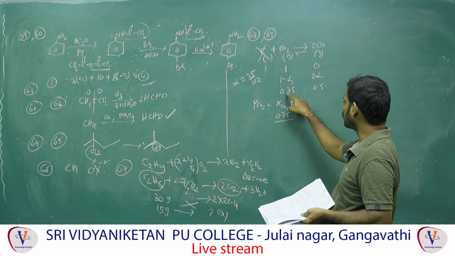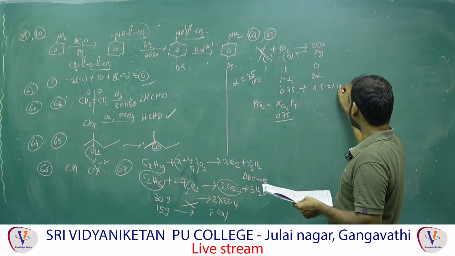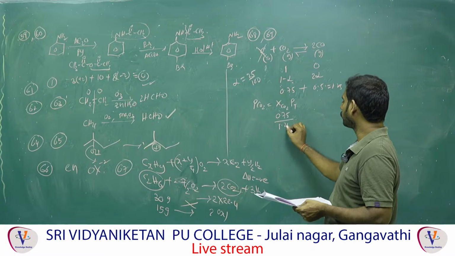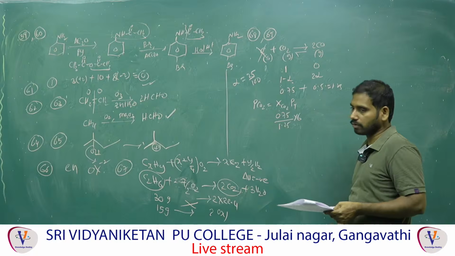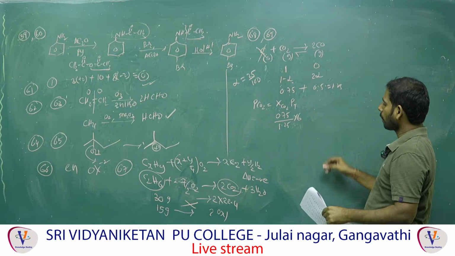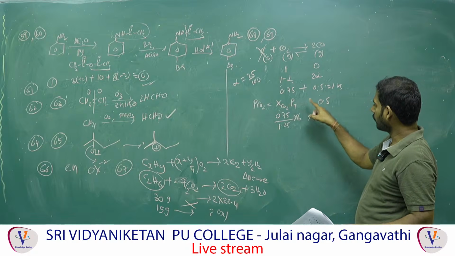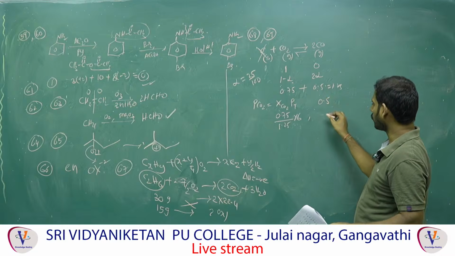0.75. Total number of moles, 0.75 plus 5, that is what? 1.25. 1.25 into 6, what is this one? Partial pressure of CO2. Now partial pressure of CO, same. Partial pressure is mole fraction of CO onto total pressure.